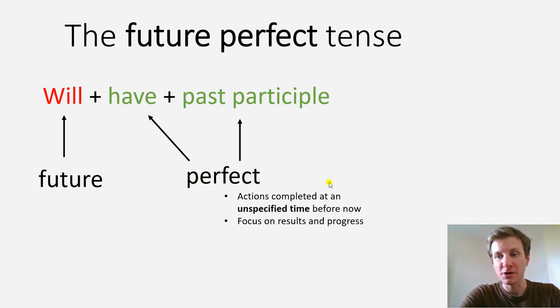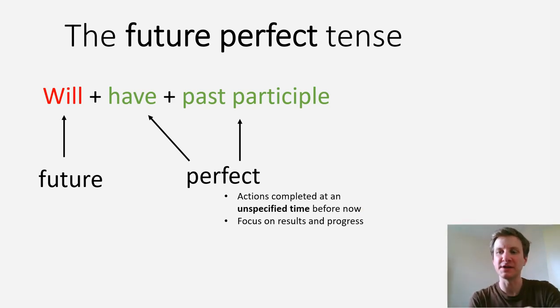And you've probably studied before the present perfect tense and possibly the past perfect tense as well. So you'll know that the perfect tenses are talking about actions completed at an unspecified time before now, and they focus on results and progress rather than the action itself.